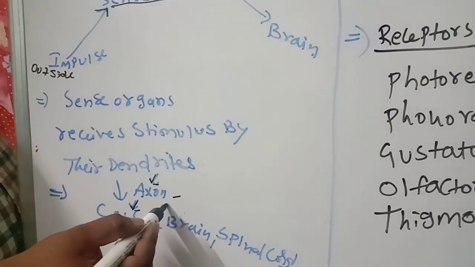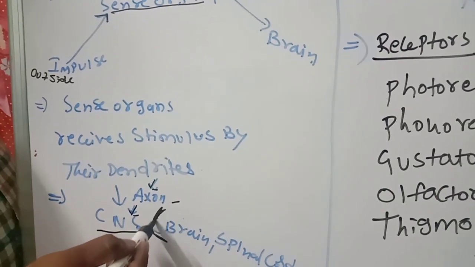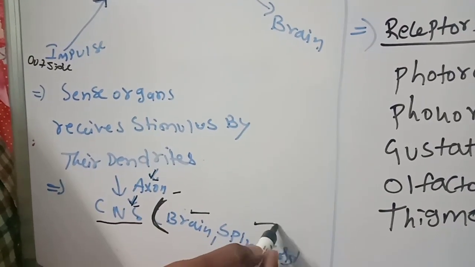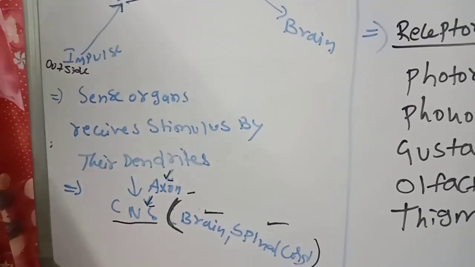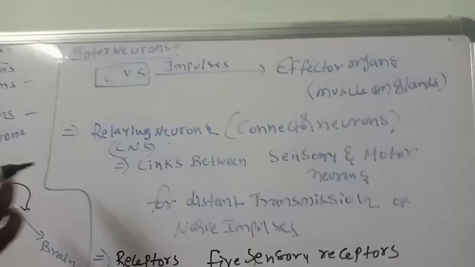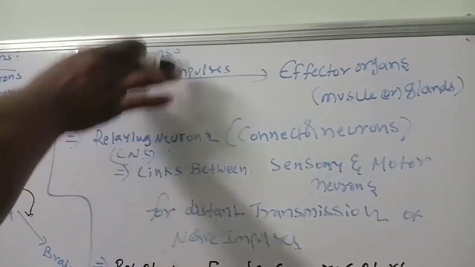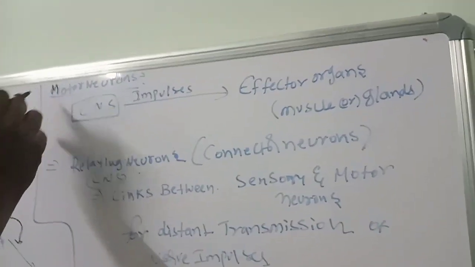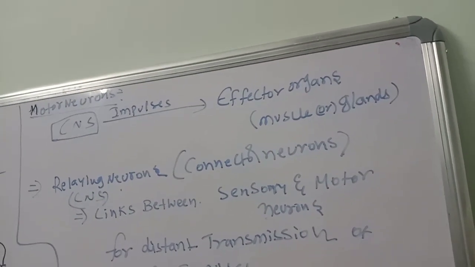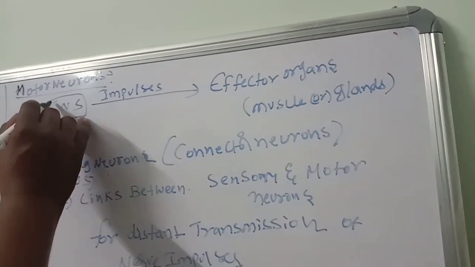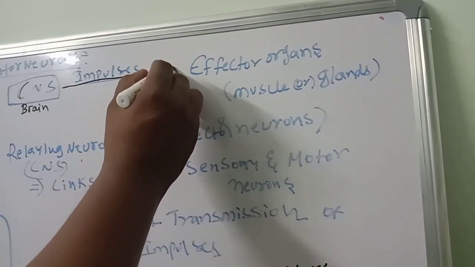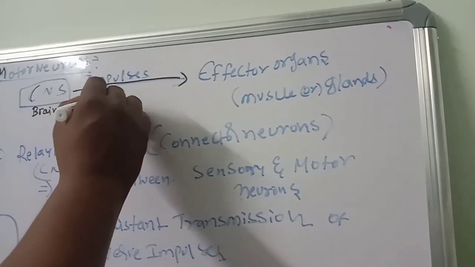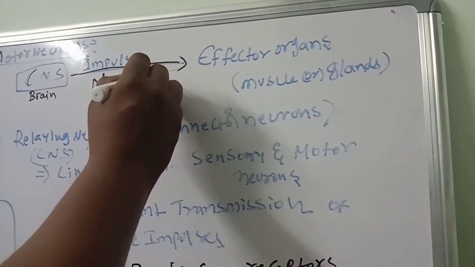It goes to the central nervous system. Components of the central nervous system, you know very well: brain and spinal cord. These two are the very important components. The brain is the relay center. Then motor neurons: after the brain analyses the information, the impulse travels to the effector because of motor neurons.